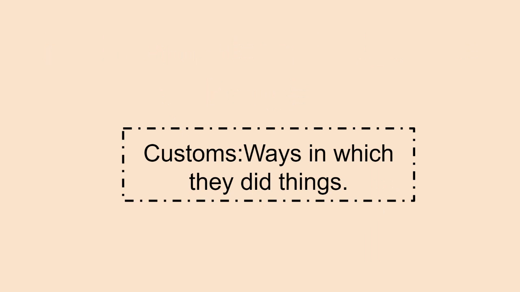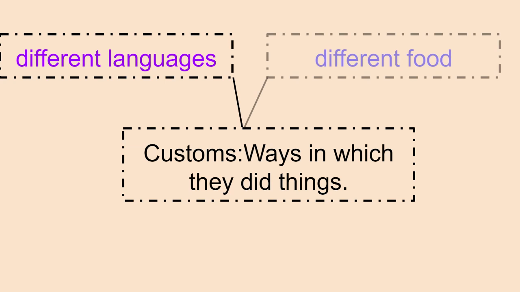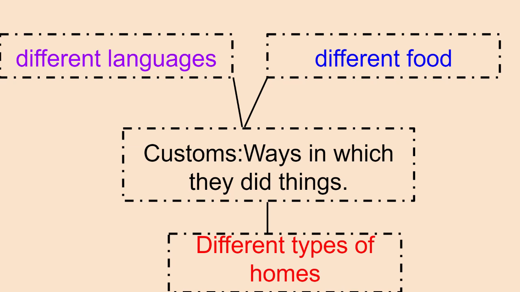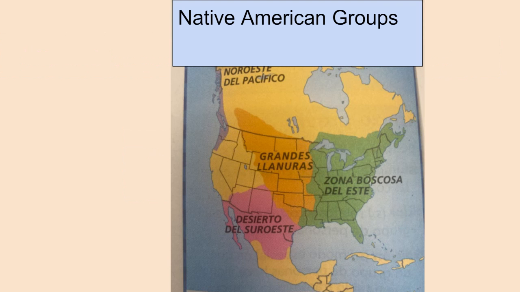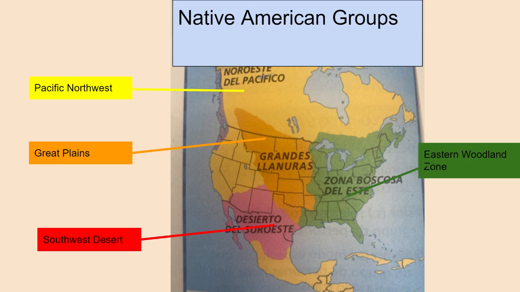For example, different groups had different languages. They ate different types of foods. And they made different types of homes. These indigenous people had four different groups. You had the people that lived in the Great Plains. Then you had the people that lived in the Pacific Northwest, the people that lived in the Southwest Desert, and also a group that lived in the Eastern Woodland Zone.